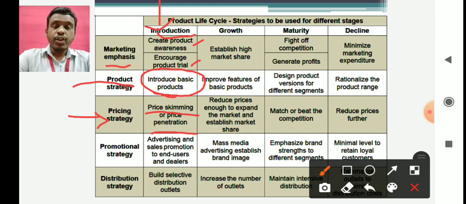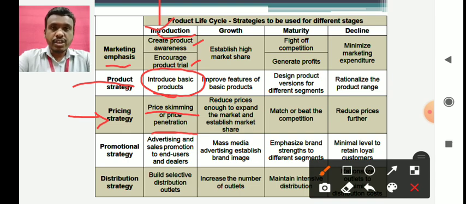So at that time you can be the price setter. You can start with a very high price because you are the only supplier for the good. And then when competition starts coming up, people will start to go to the competitors as well. They will try to purchase from the competitors who are giving a similar kind of product after some time. So what you can do is reduce the price slowly. You can start reducing the price stepwise. This is known as skimming the market, or price skimming.